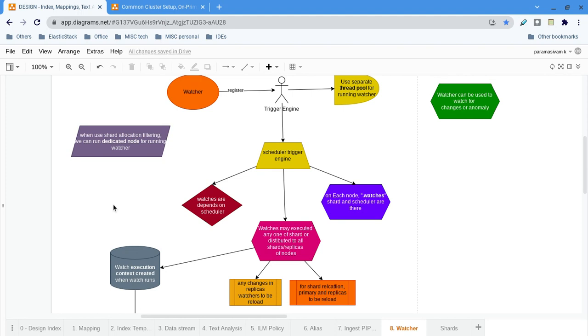In that context all the references are stored: your input data, status, actions, any transform. All these references are put into the context.